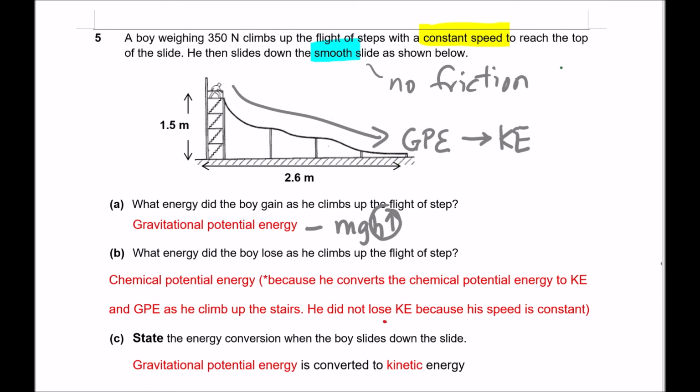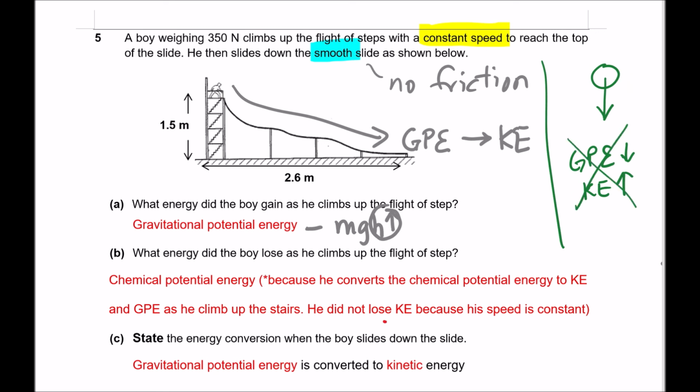Maybe I'll just draw a diagram. If you have a ball that's dropping on its own, of course, in this case, you can say that GPE decreases and KE increases, because this ball is free to just fall on its own. But in this case, the boy is exerting energy to climb up, so it is not an object that is being thrown up on its own. So in this case, this may not happen.